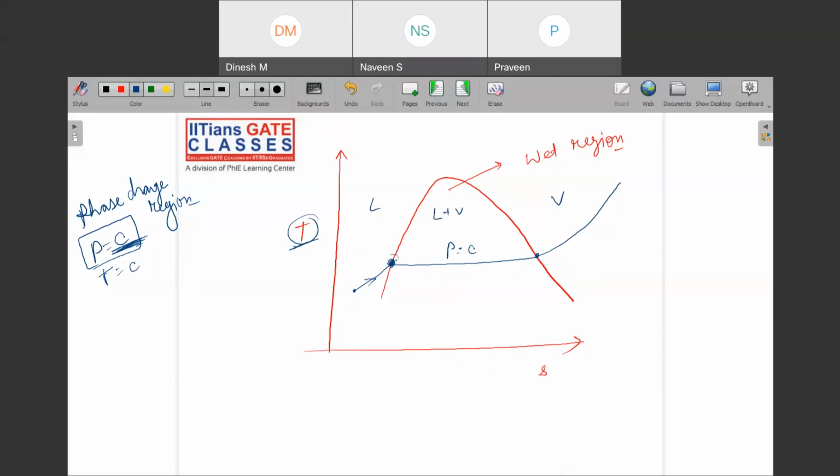At what temperature it would boil is fixed, and during boiling this will remain constant. These two things are always fixed. So can we say that at every pressure there is one unique boiling point?